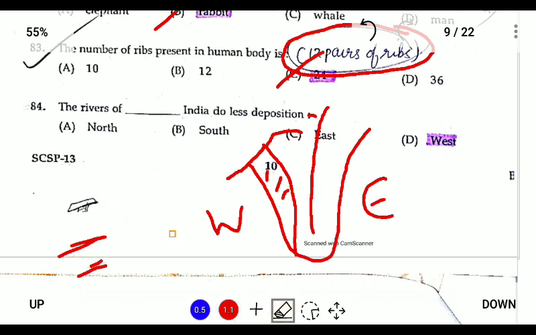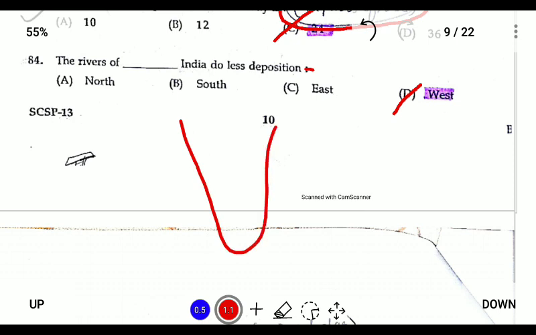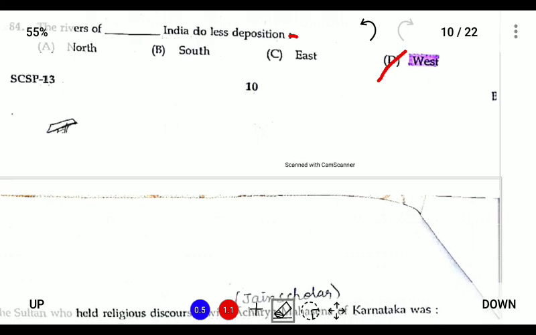So if we check it logically, the answer is the western side of India, because the western Ghats lie closer to the coast as compared to the eastern Ghats. Taking this logic, there is less deposition on the western side.